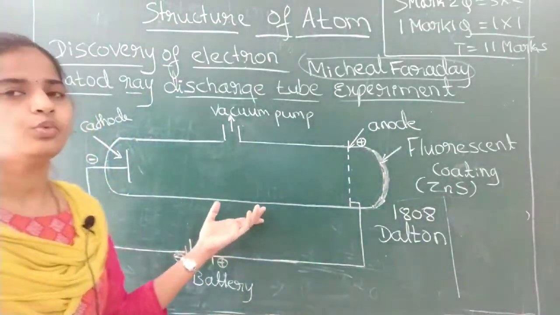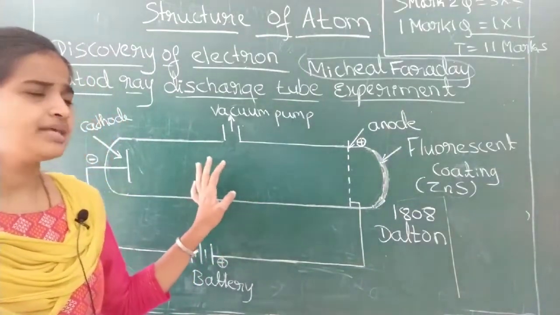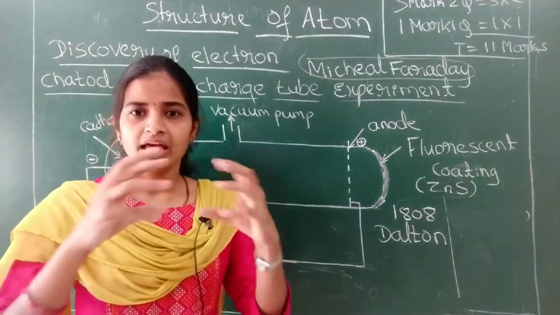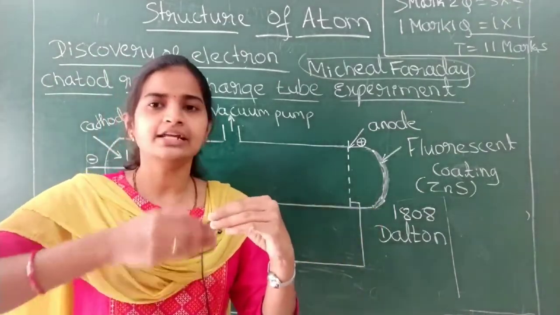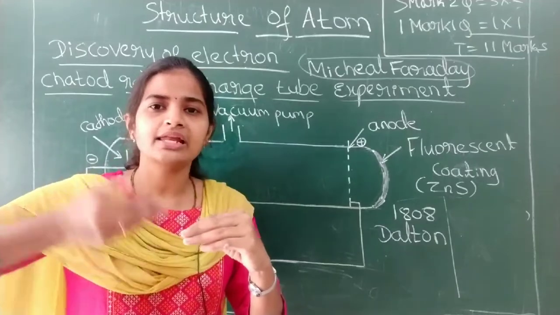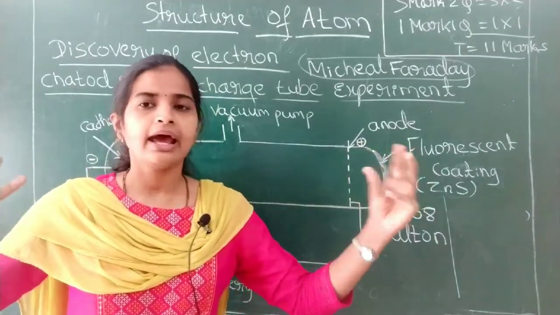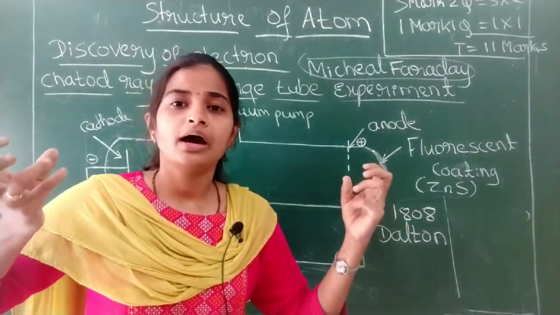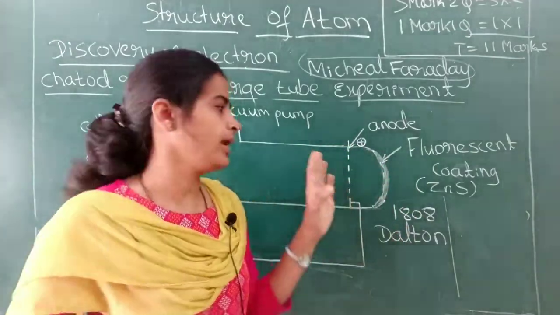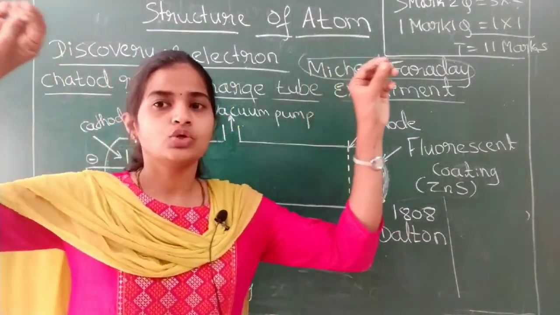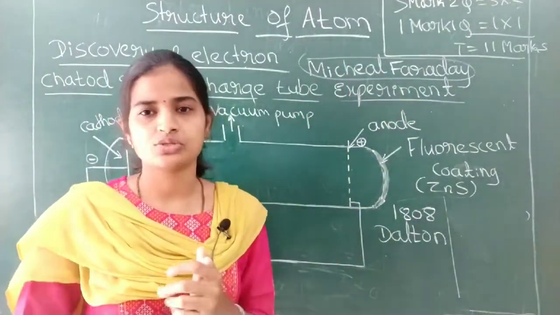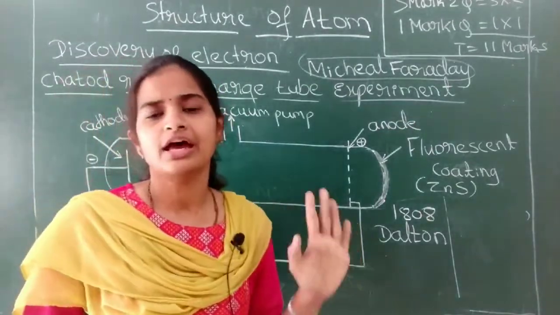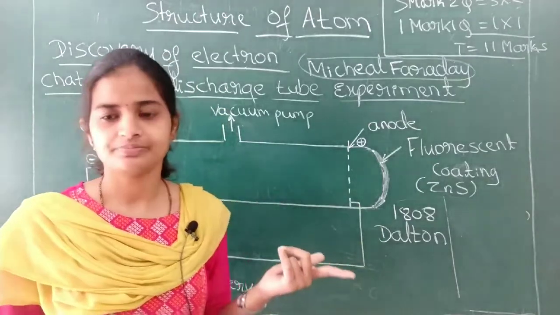Now, how does it work? You can just imagine this cathode ray discharge tube as your tube light. Inside the tube light, fluorescent material is coated, and at both ends of the tube light, metals are fitted. In the same way, you can imagine this, and those are connected to the electric source in our homes, isn't it? The cathode ray discharge tube is the same as a tube light. Hope you can imagine.